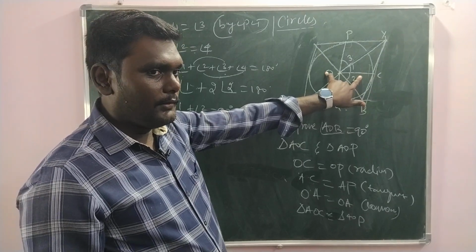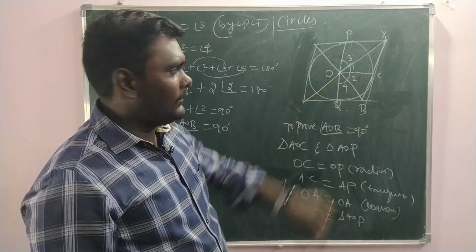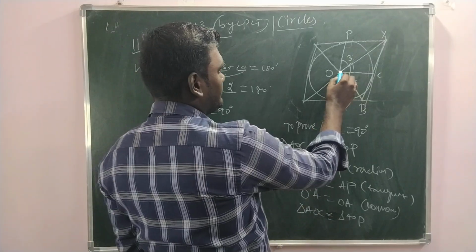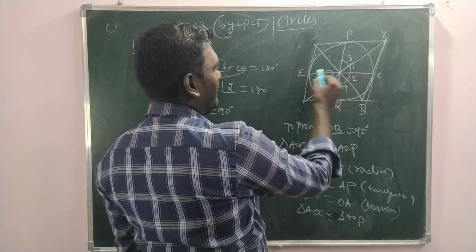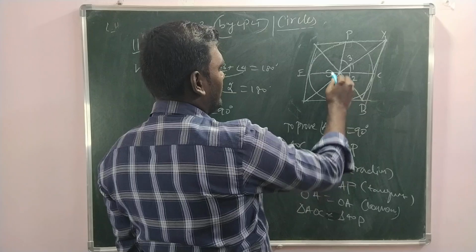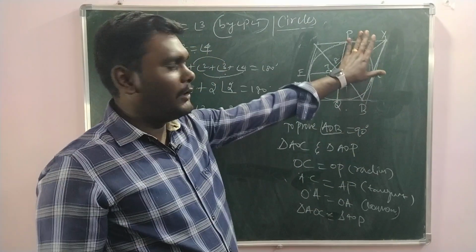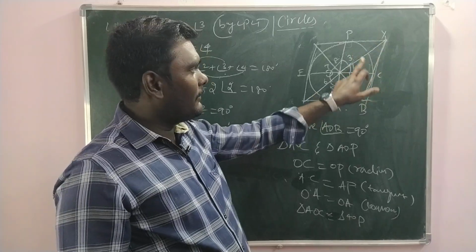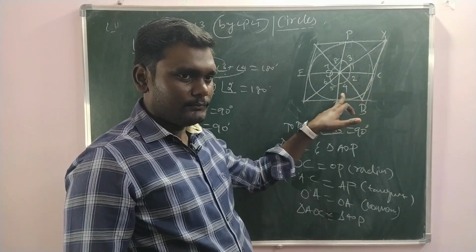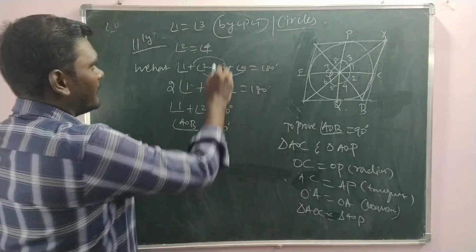For that we are going to extend this line. We make it CE. Angles 1, 2, 3, 4 and 5, 6, 7, 8. Here you did one process, right? 1 is equal to 3, 2 is equal to 4. The same thing will extend here.